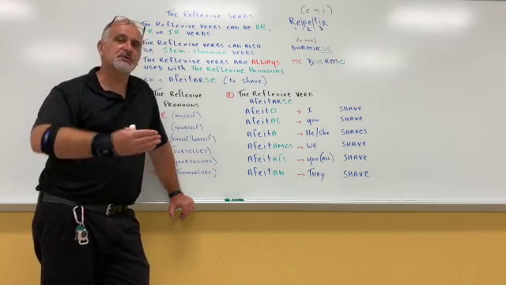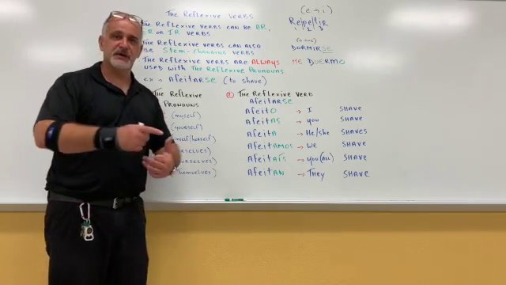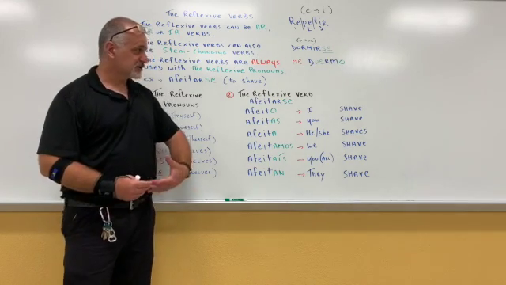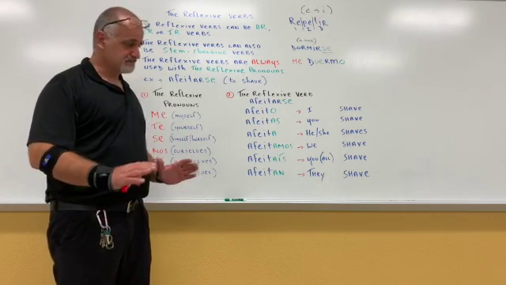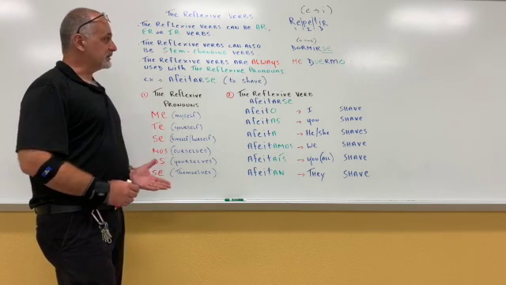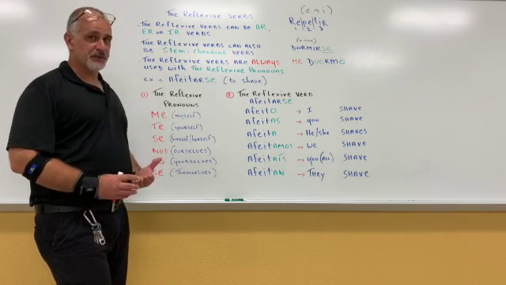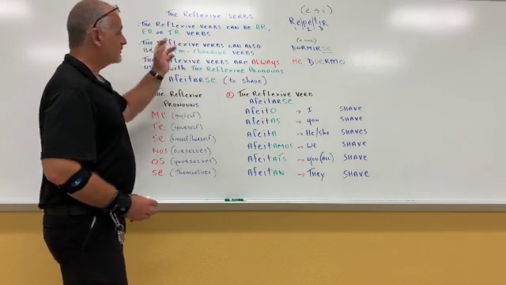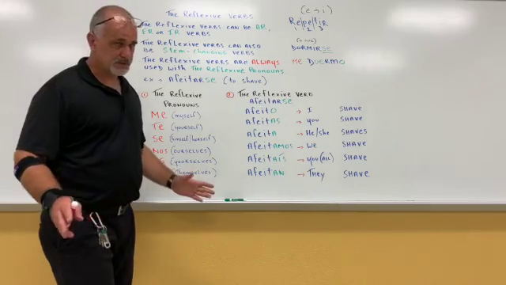So it's crucial that you understand what happens to the AR, ER, and IR verbs in the present tense, okay? Before you can actually get to the reflexive verbs, all right? So that said, what I wrote down here is a few points that I want you to remember. The reflexive verbs can be AR, ER, or IR verbs, any one of the three.